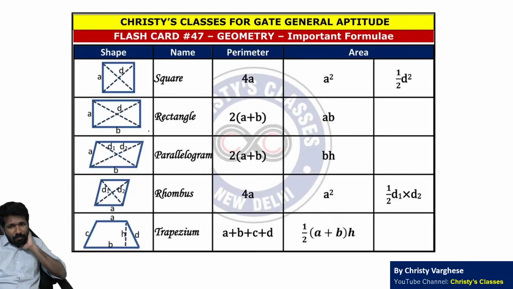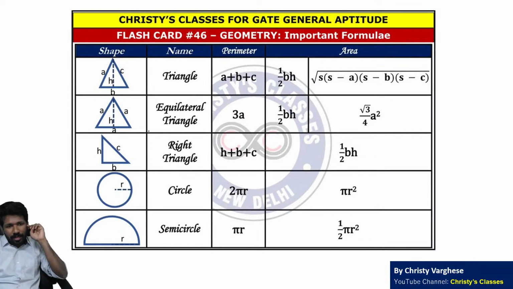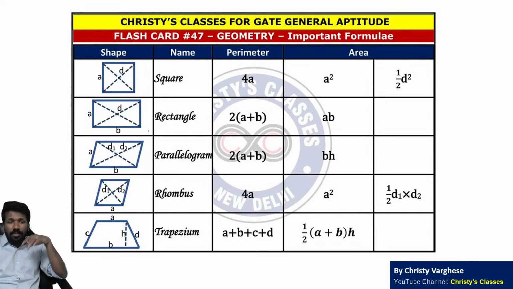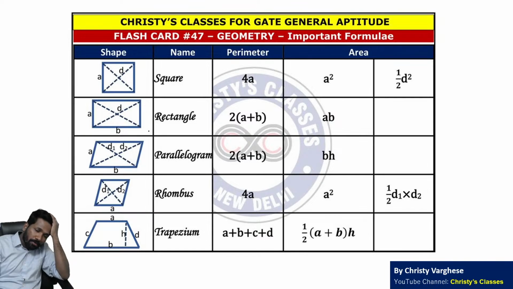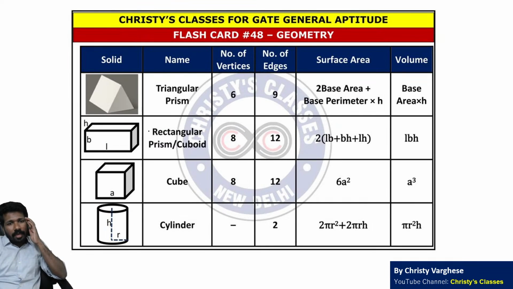Perimeter, area and volume related formulas. 2D geometry perimeter and area related formulas for triangle, circle, semicircle, square, rectangle, parallelogram, rhombus, trapezium. And for 3D shapes, in 3D geometry, prism, these are the different types of prisms.